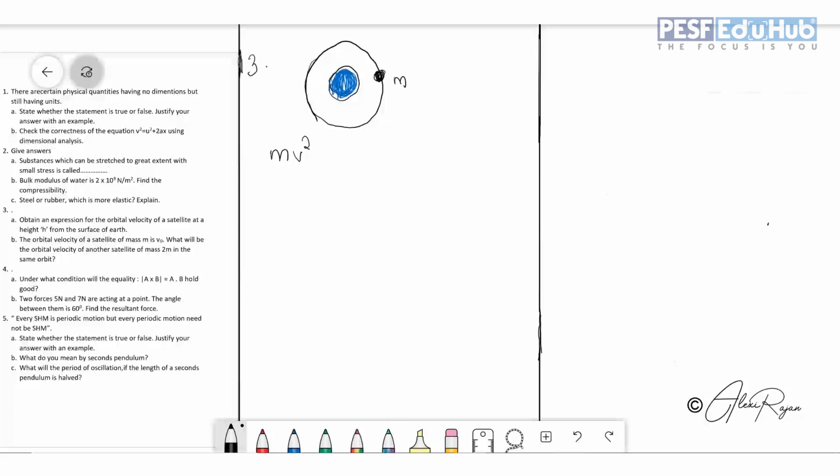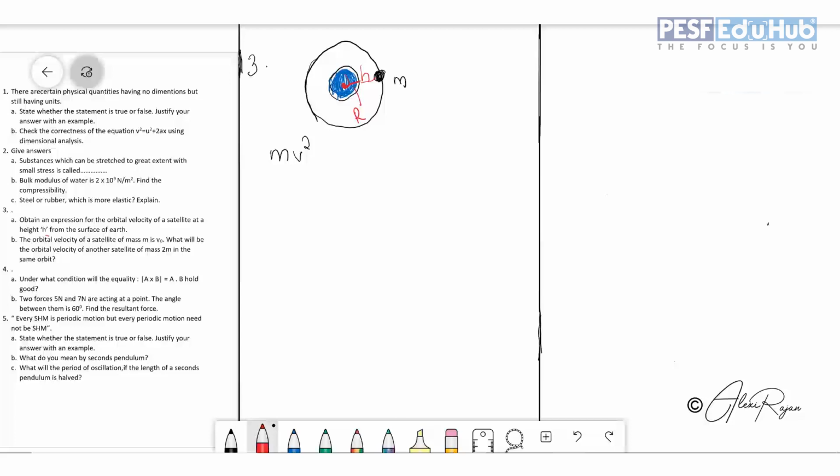But just imagine that this is the center of the Earth. This distance is r and this distance is h. Why? Because it is already given the satellite is orbiting at a height h. So the radius is r and height is h.